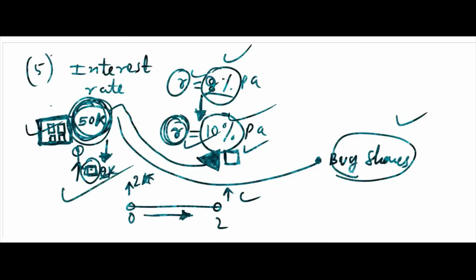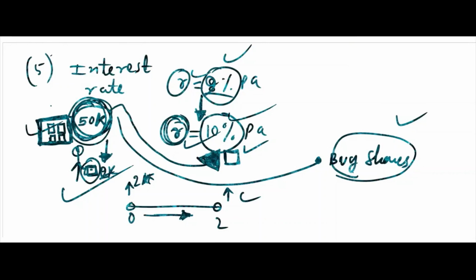Then what will happen? Many like-minded investors will think it is beneficial for them. Now the interest rate is high, they can purchase call options. The demand for call options will be more. Then when the demand is more for call options, the price will increase, right? That is what you need to understand.